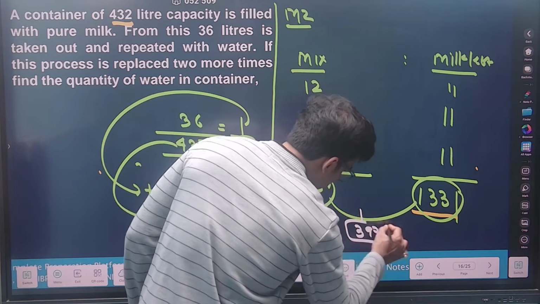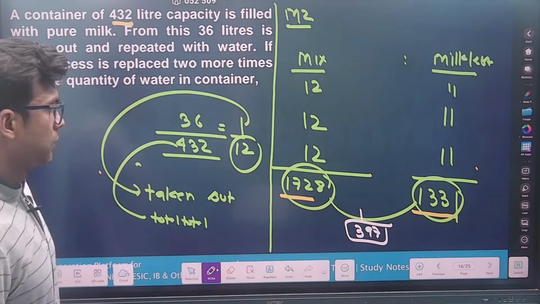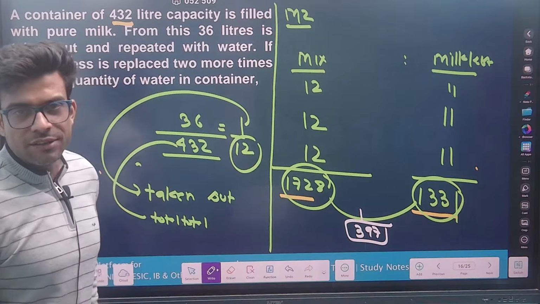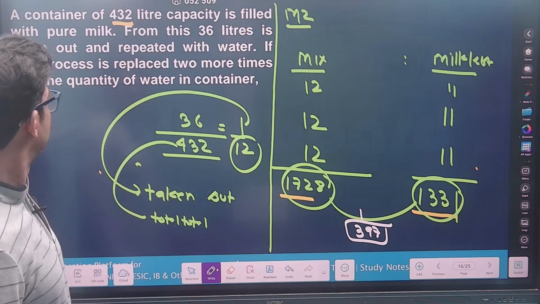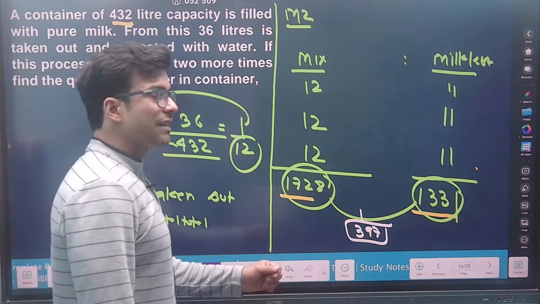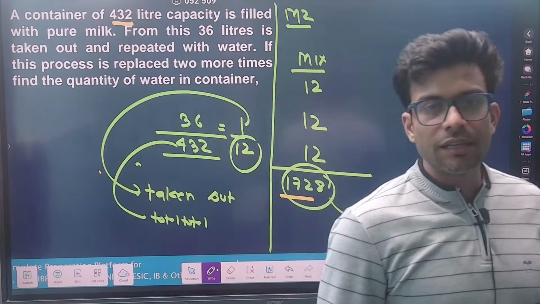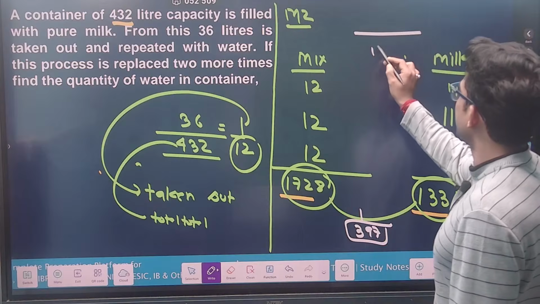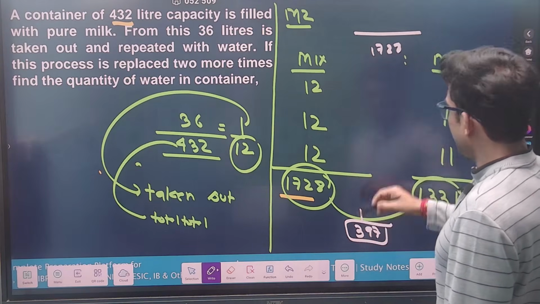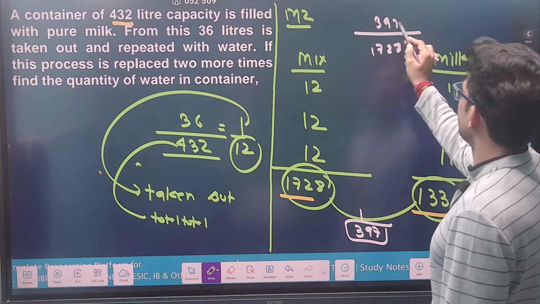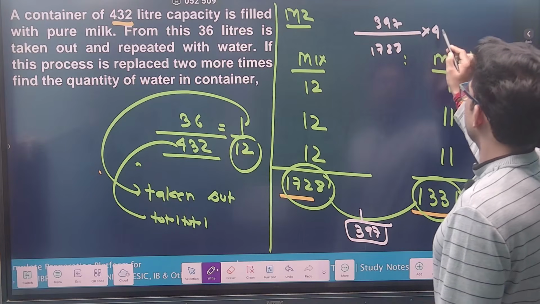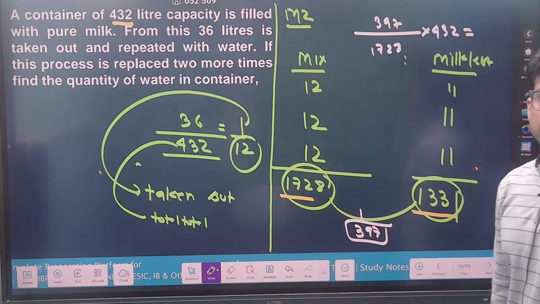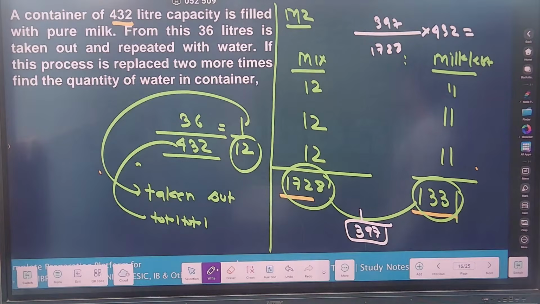And this is a previous year question, guys. Come on, say. Yes, the difference is basically 397. So this is the water. And they are asking the quantity, but this is in terms of what? Ratio, na? This is in terms of ratio. So out of total, now see, out of total, which is 1728, we have 397 water, multiplied by 432. Solve this, this will be your answer. If you solve this, this would be your answer.